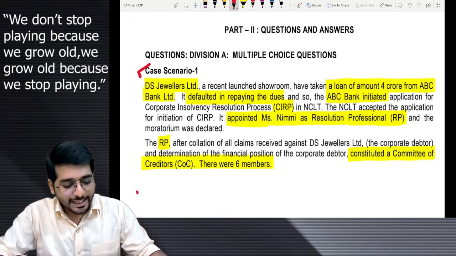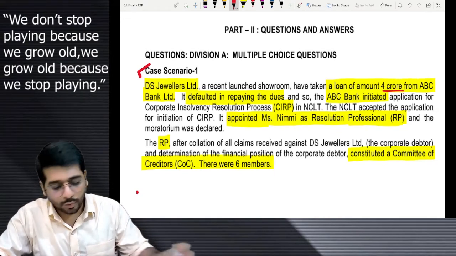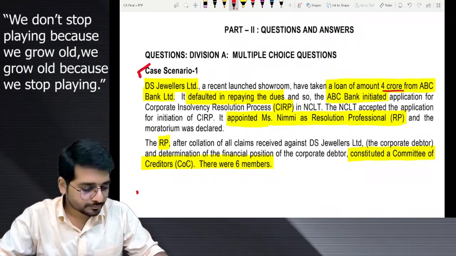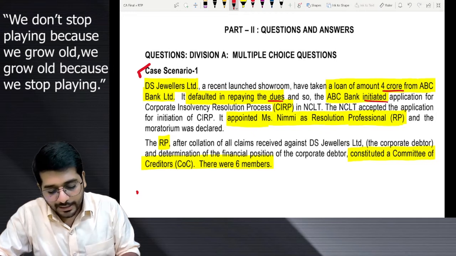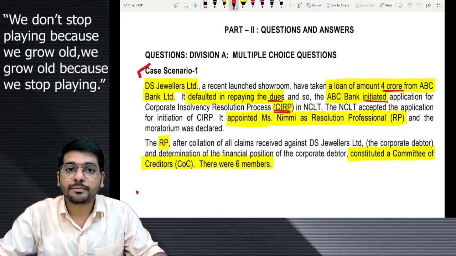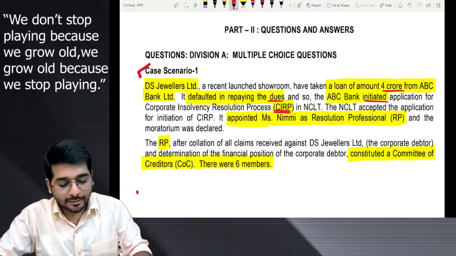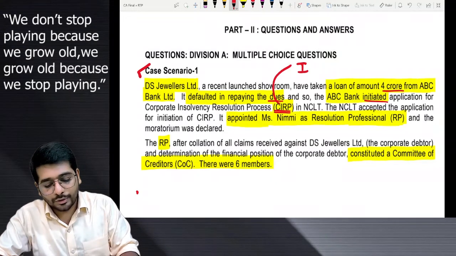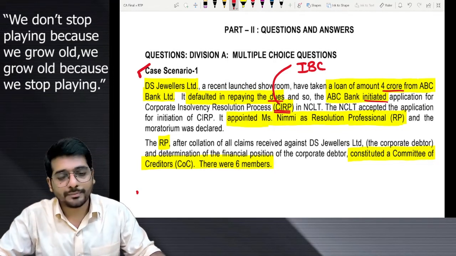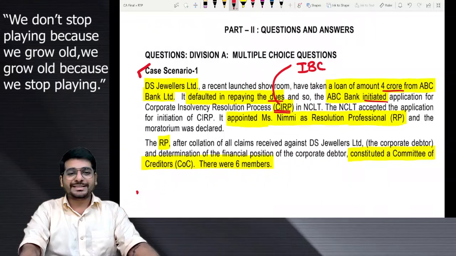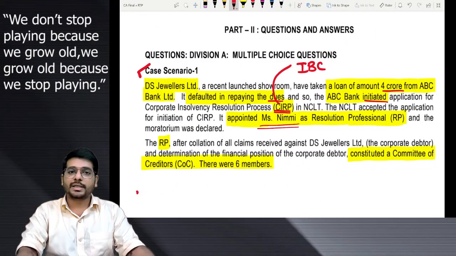The DS Jewelers Limited, they have taken a loan. Loan of how much? 4 crores from ABC Bank Limited. Then they defaulted in repayment of the dues. ABC Bank initiated CIRP. I hope you know what is CIRP, Corporate Insolvency Resolution Process. The moment I read the word CIRP, I come to know the question is from the chapter Insolvency and Bankruptcy Code, IBC. They appointed Miss Nimi as the RP. Who is the RP? Miss Nimi is appointed as the RP.